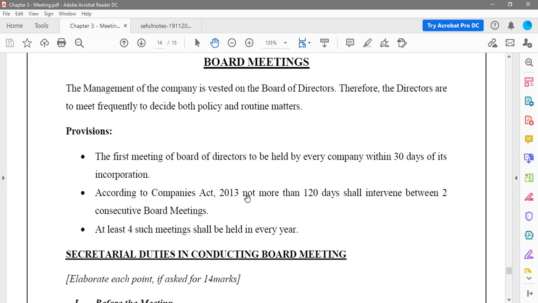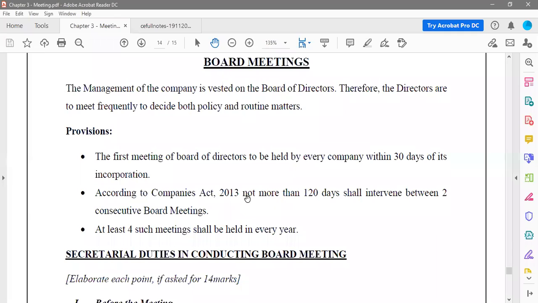Every quarter, a quarterly meeting of the board has to happen, so that they know the status of the company, at what level the company is working, whether any changes are required, and major decisions which are to be taken in consent with shareholders can also be discussed in the board meeting.